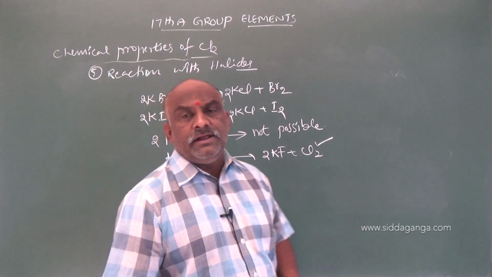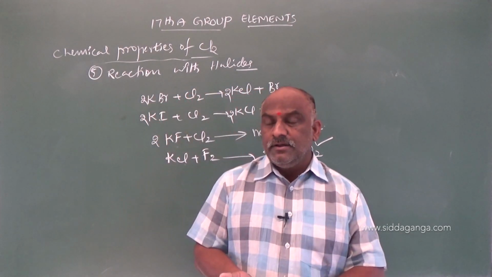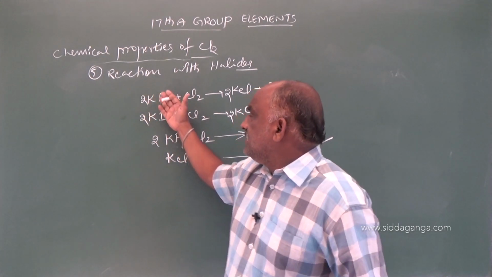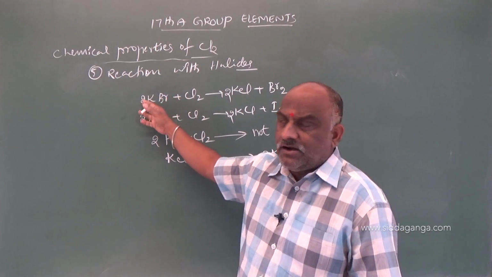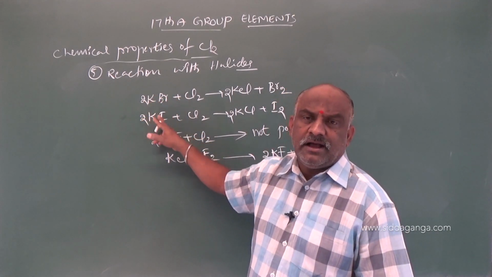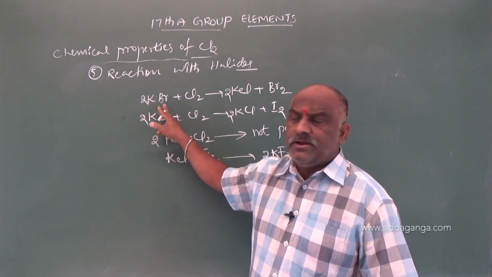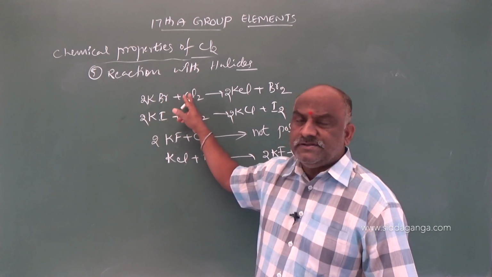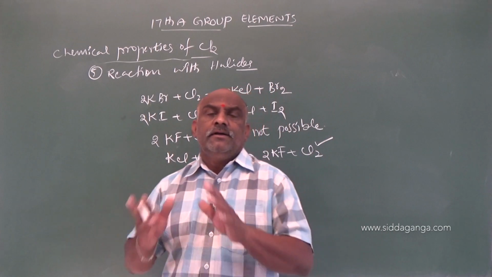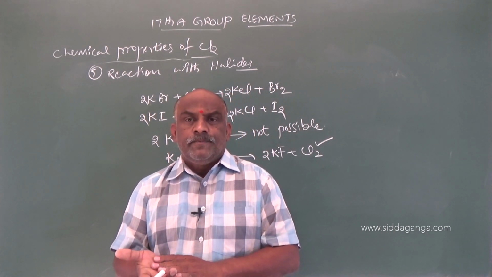So chlorine acts as a good oxidizing agent. It oxidizes bromides to bromine and iodides to iodine, in reaction with salts called halides, alkali metal halides. Except alkali metal fluorides, all remaining alkali metal halides combine with chlorine to liberate their corresponding halogens. So this is the reaction towards halides.